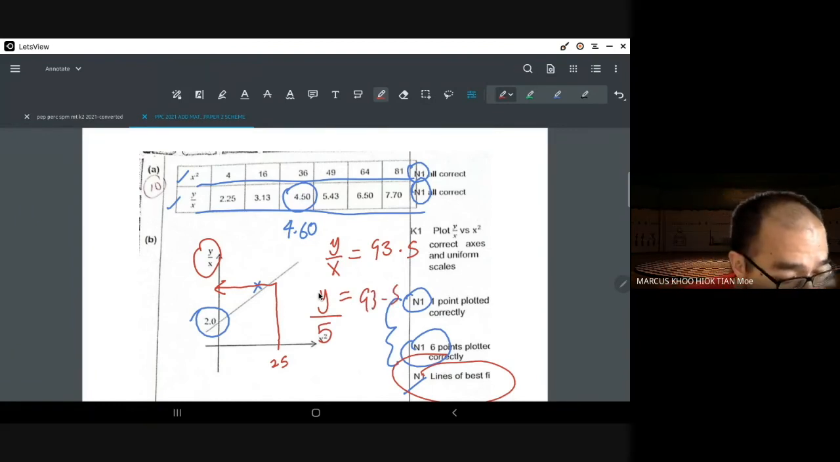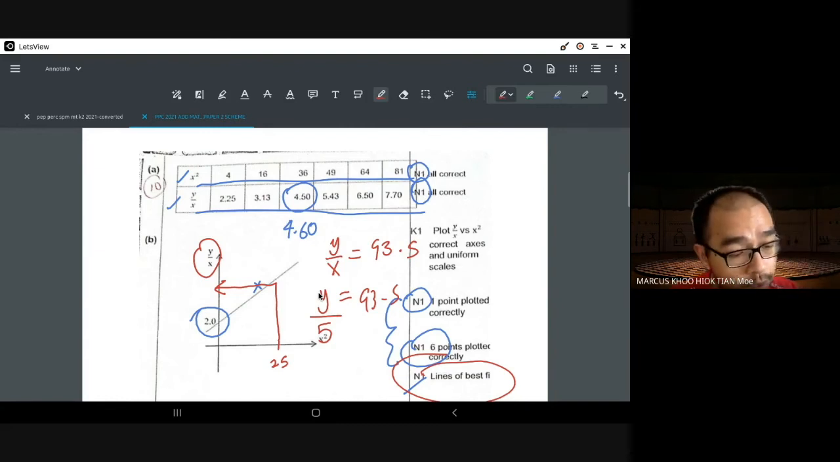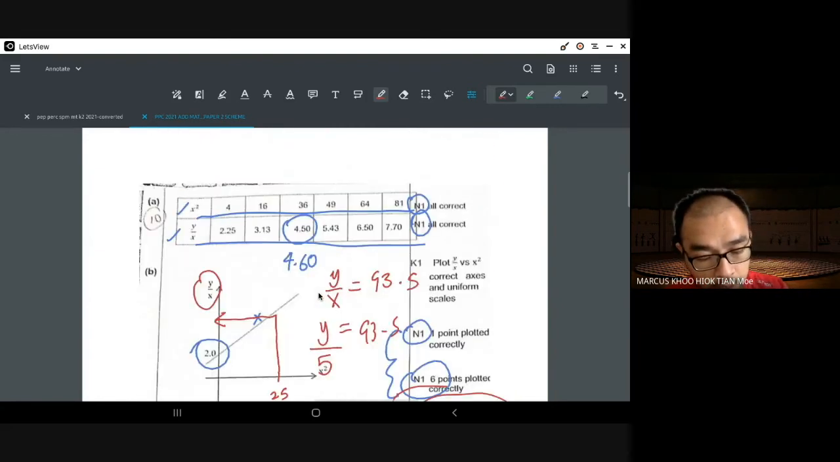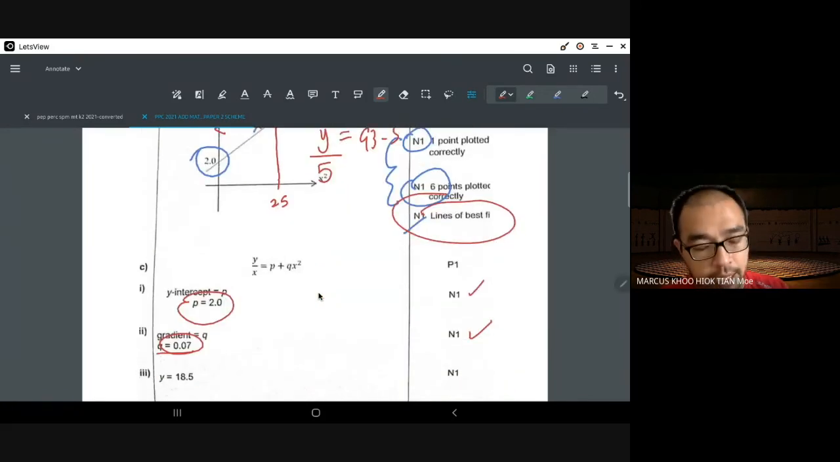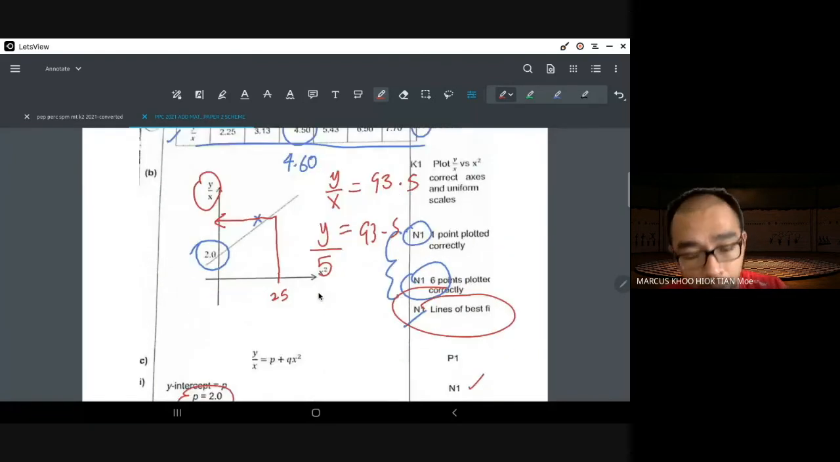93.5 times 5, you get about 467.5. Oh no, sorry, I made a mistake. Okay, it's just an example. But the answer is about y equals 18.5. But the idea is this, whatever value you get here, I'm quite sure I did something wrong here. Your answer is equal to y over x. The question is asking for y.